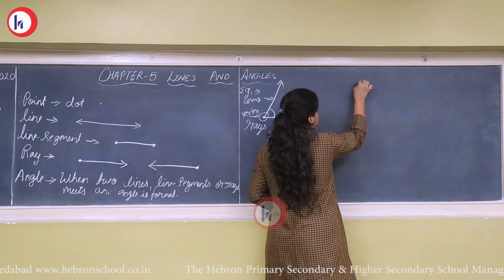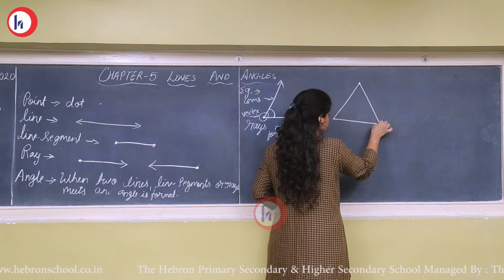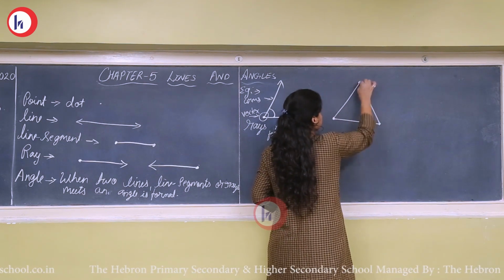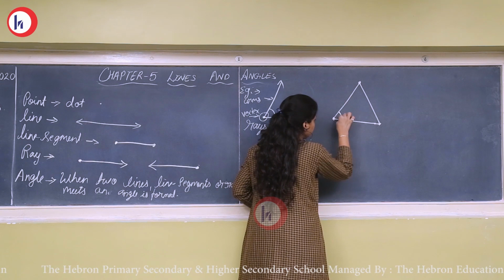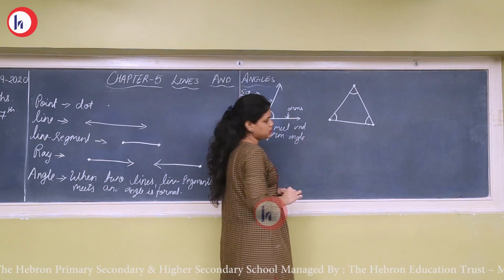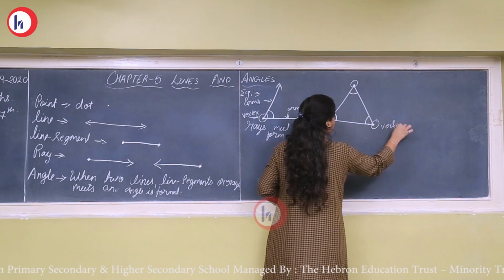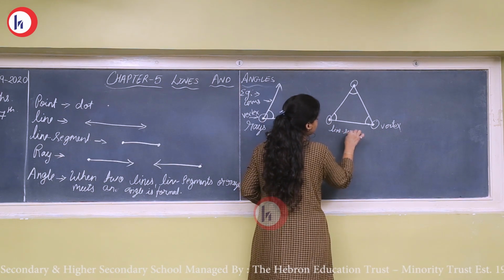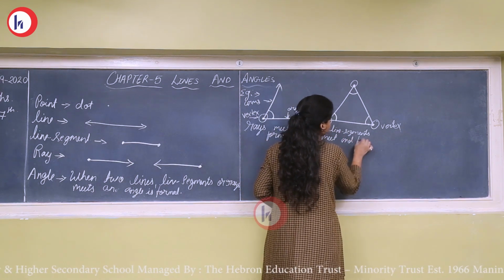Okay. Let's see an example of line segments meeting and forming an angle. So here in this figure, this is a triangle, but three line segments, that is line segment 1, line segment 2 and line segment 3. Here three line segments are meeting and forming an angle. So angle 1, angle 2 and angle 3 are formed in this figure. This is called the vertex. Plural form is vertices. Okay. So here line segments meet and form an angle.